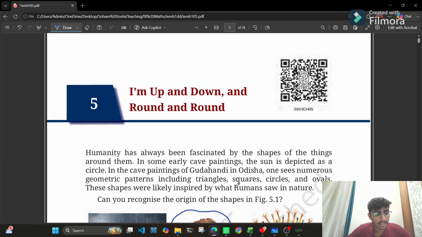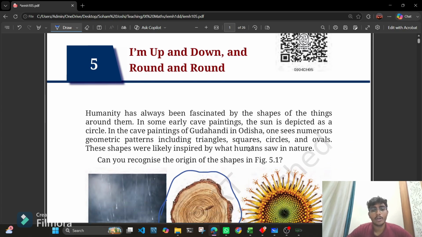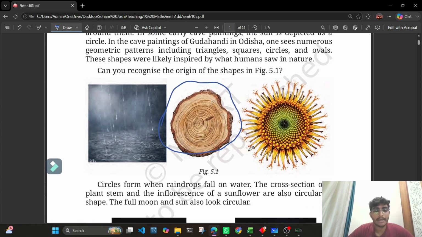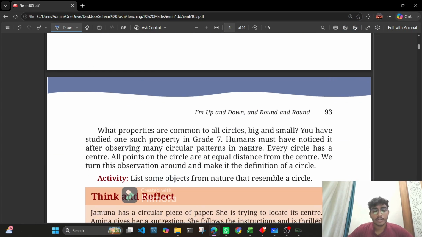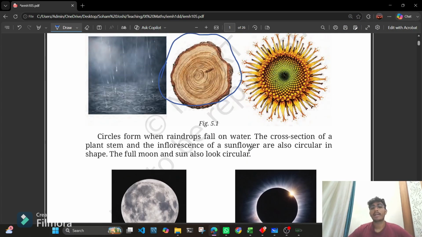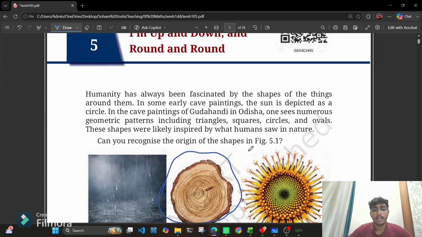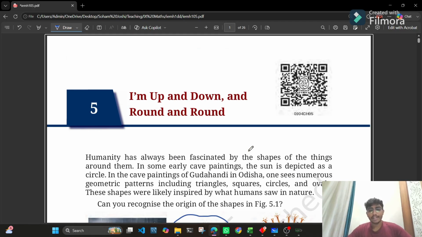Go through the chapter once, twice, thrice, as many times as you want, until you get the concept, and do not mug up things. This is mathematics. Mathematics cannot be understood by just mugging up. Okay, you need to understand the concepts, and you need to revise the concepts again and again, and you need to implement them. Mathematics is a practical subject and not a theoretical one. You need to solve and write it in the book. You need to practice them. Okay? I think we are done with this chapter.